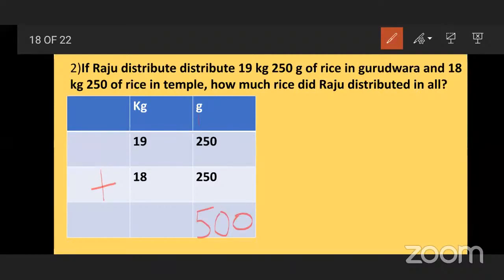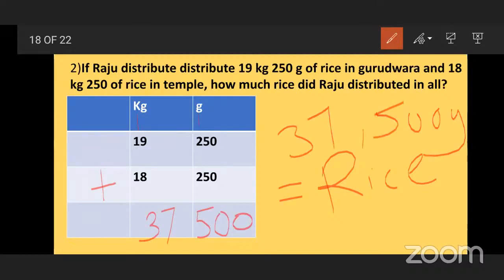17. 1 carry, 7. And 1 plus 1, 2, plus 1, 3. So what answer do we get? Raju distributed 37 kg 500 grams of rice. How many kgs? 37 kg, 500 grams. Understood?